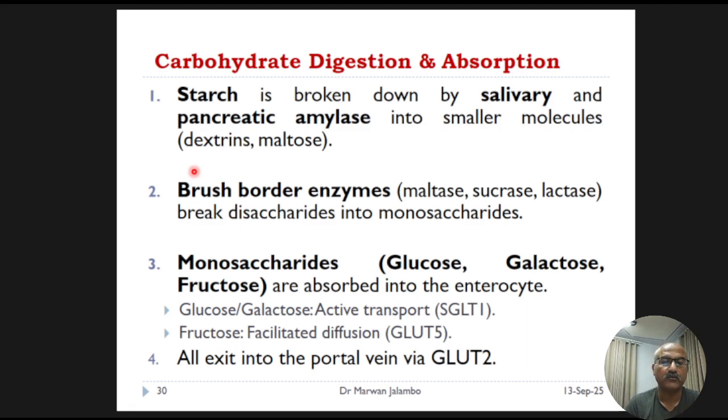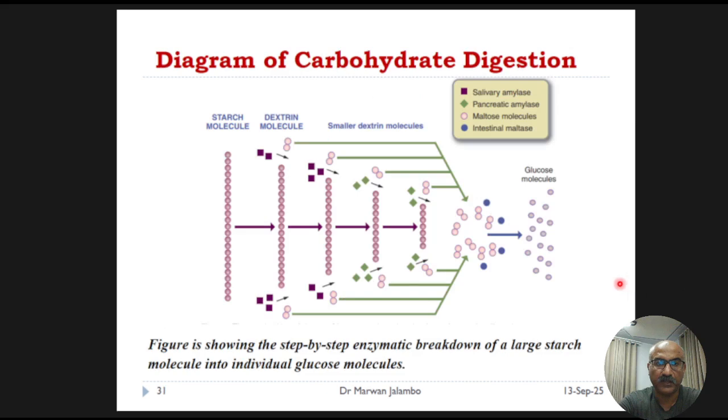Glucose and galactose are then actively transported into the cell via the SGLT1 transporter, while fructose enters via facilitated diffusion using GLUT5. All three then exit the cell into the bloodstream through the GLUT2 transporter. And this figure, I think, is easy to understand.